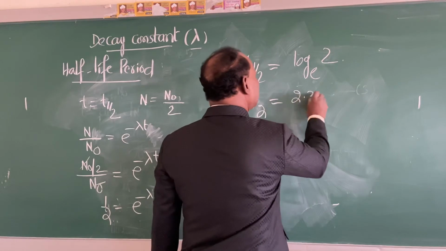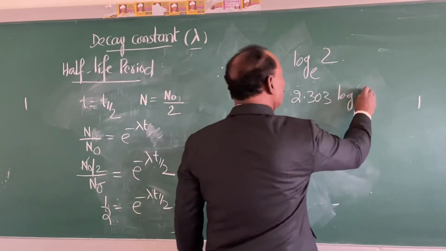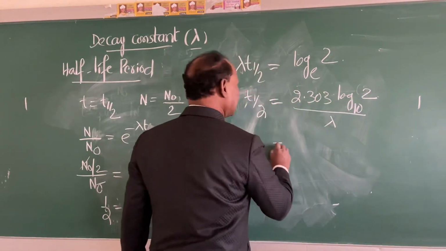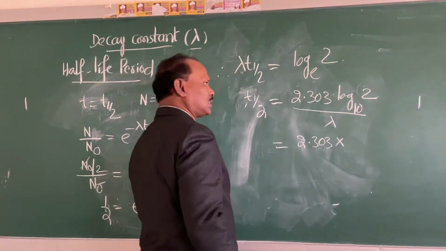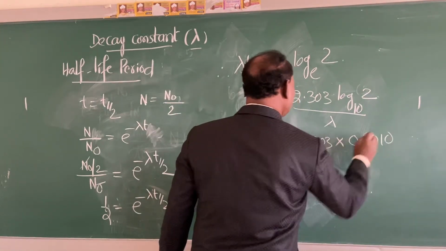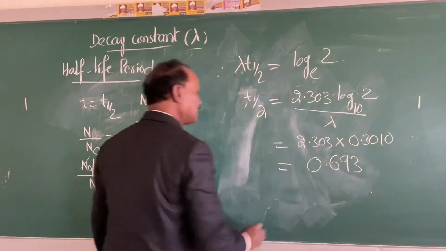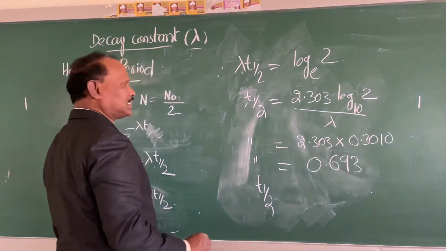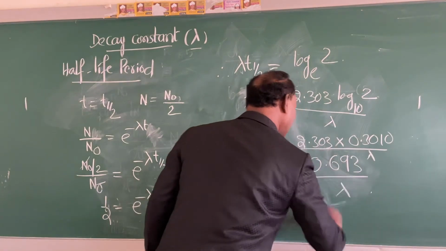So t half is equal to 2.303 log to the base 10 of 2, divided by lambda. Log of 2 is 0.3010. If you multiply 2.303 by 0.3010, you get 0.693. So t half is equal to 0.693 divided by lambda.